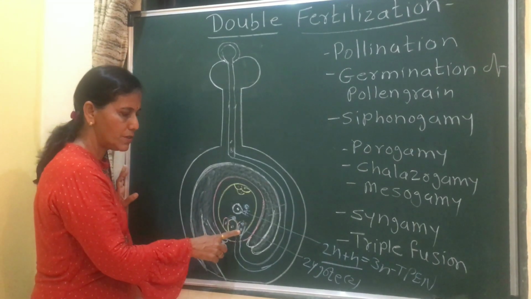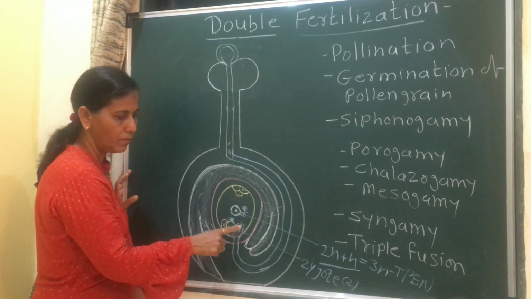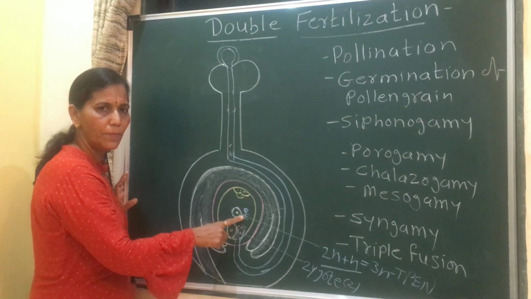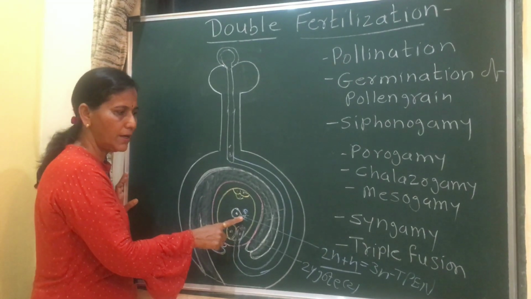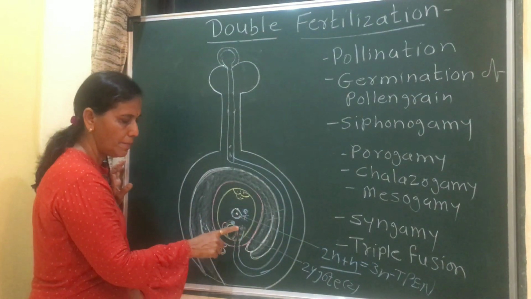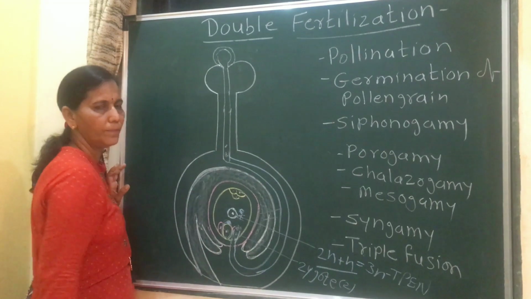It enters into synergid, bursts open, and releases two male gametes. One fuses with secondary nucleus to form triploid primary endosperm nucleus. This is called triple fusion. And one male gamete fuses with the egg to form zygote.